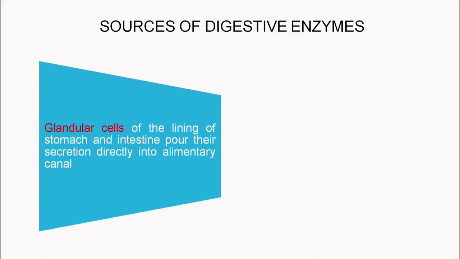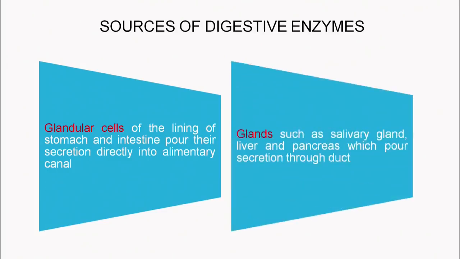Now, moving on to the cells which secrete the enzymes which help in digestion. There are glandular cells present on the lining of the stomach and the intestine, and they pour their secretions directly into the alimentary canal. These cells are present in the stomach as well as in the intestine. Then there are certain glands which help in digestion, such as the salivary gland, liver and pancreas. They pour their secretion through a duct into the alimentary canal.